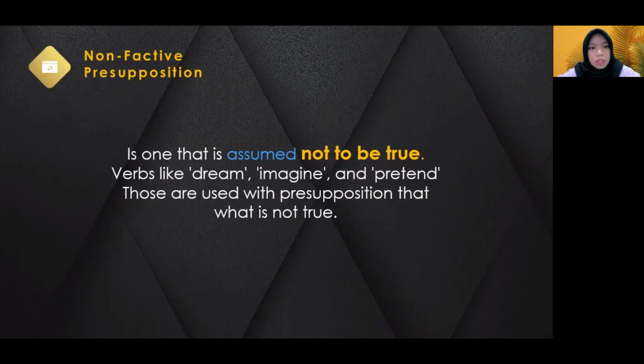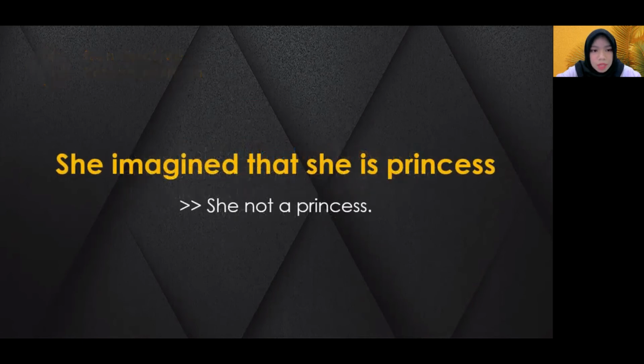The fifth is non-factive presupposition. Non-factive presupposition is one that is assumed not to be true, or the assumption that something isn't true or isn't the same as the fact. The sign of this presupposition is the use of verbs like dream, imagine, and pretend, and so on. This is the example: She imagined that she is a princess, but the fact is she is not a princess, but she still exists because she is a person who imagined she is a princess.